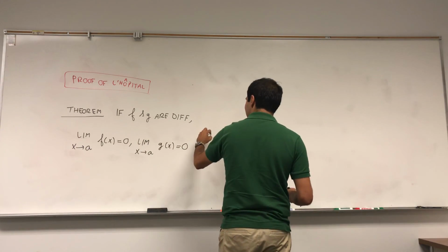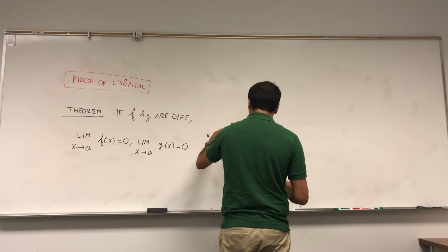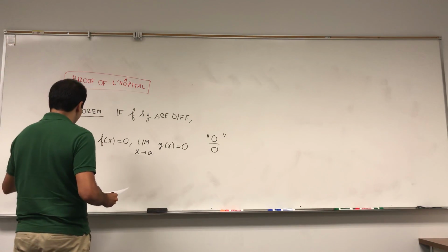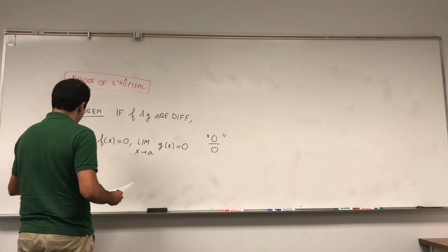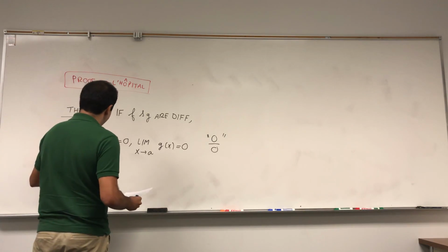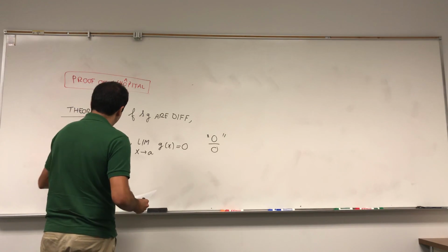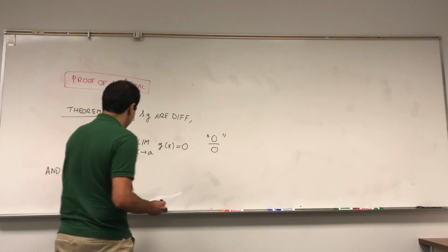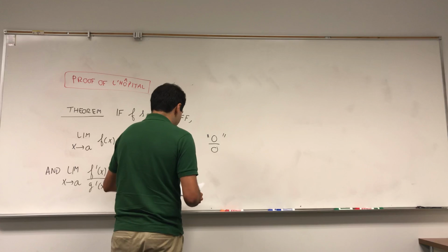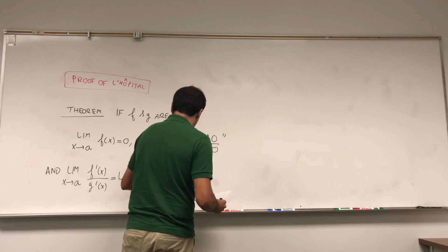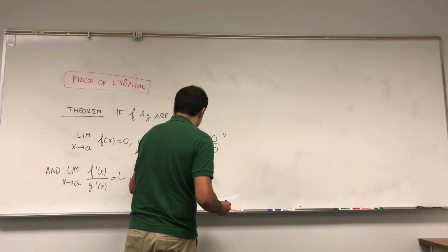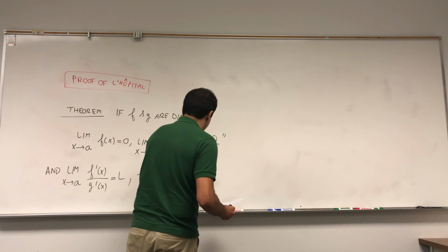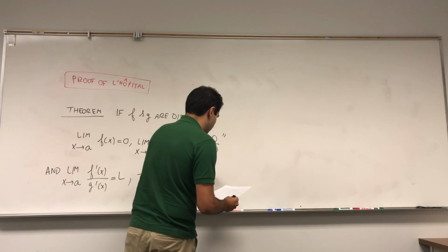In other words, suppose you have the case 0 over 0, and suppose that the ratio of the derivatives, limit as x goes to a of f prime of x over g prime of x, equals L, then we have that the original limit, f of x over g of x, equals L.